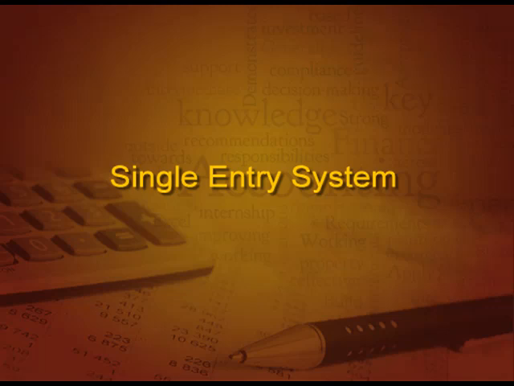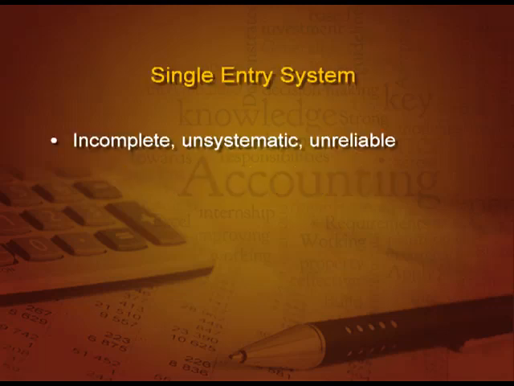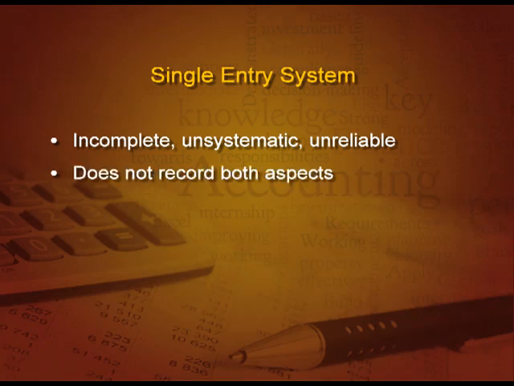The second system is single entry system. Now, this is an incomplete, unsystematic and unreliable system. As the name suggests, we are not recording both the aspects. Single entry means one aspect, and sometimes we are recording two aspects for one transaction, one aspect for another transaction.